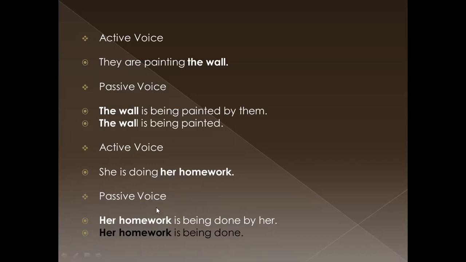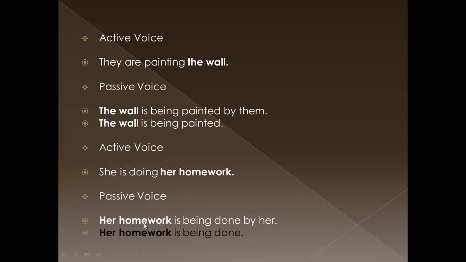When we come to passive voice, we should take the object at the beginning of the passive voice sentence. Then the passive voice sentence is, her homework is being done by her.